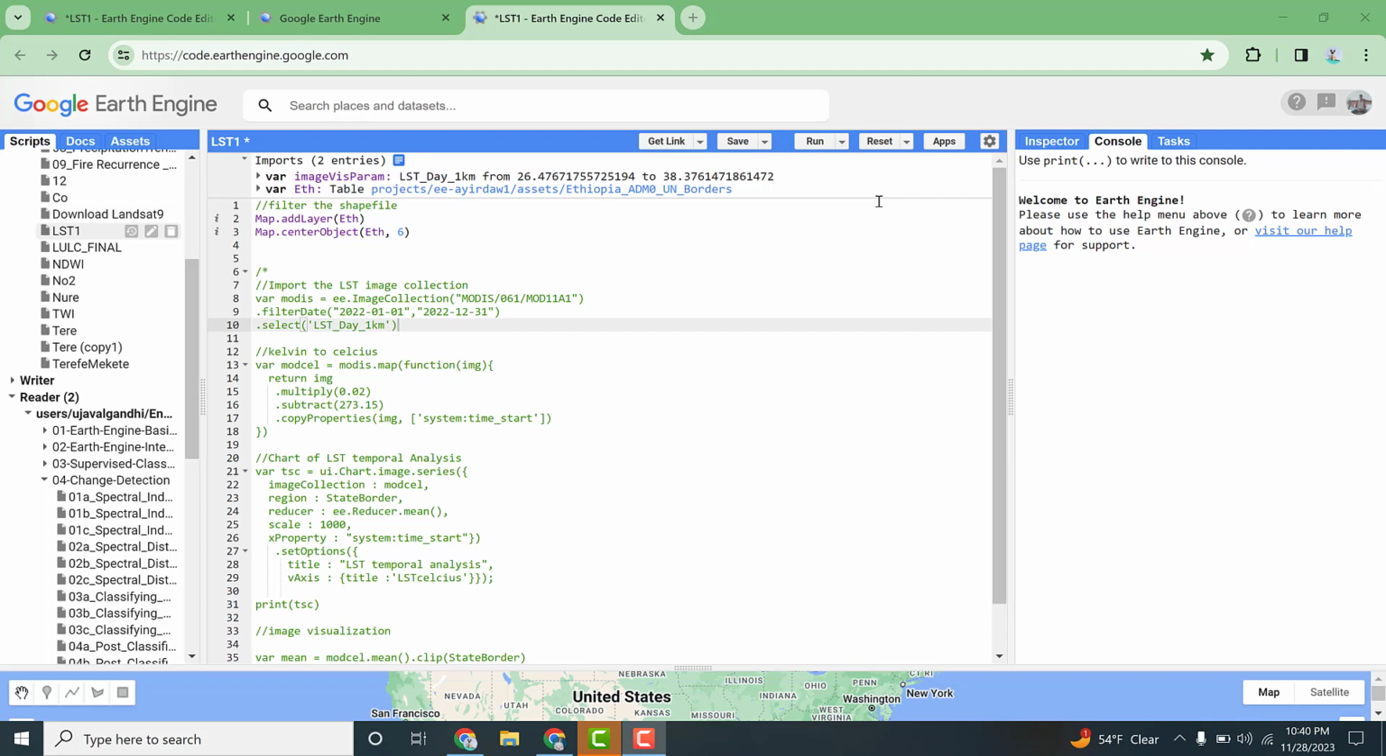Today I'm going to show you how to calculate land surface temperature using MODIS data with the help of Google Earth Engine API. Let's get started.